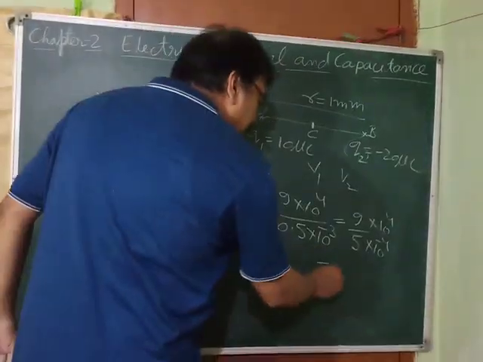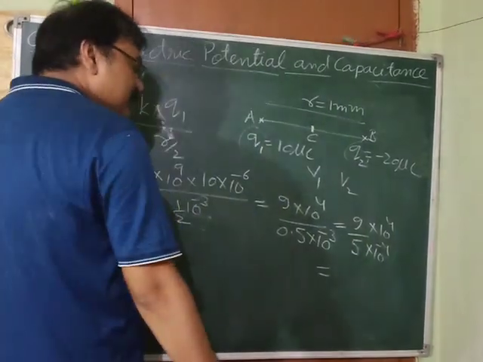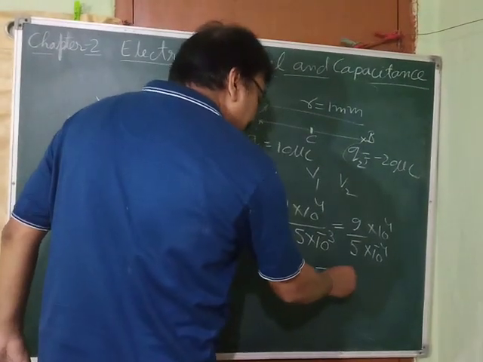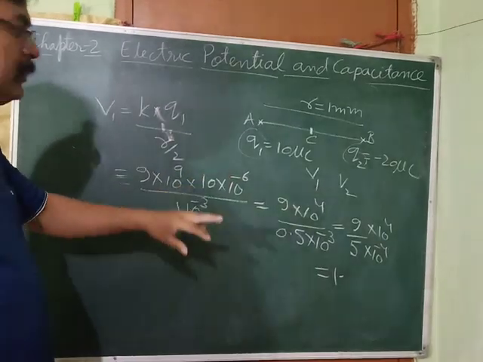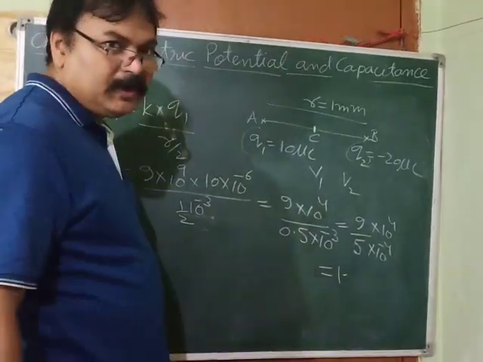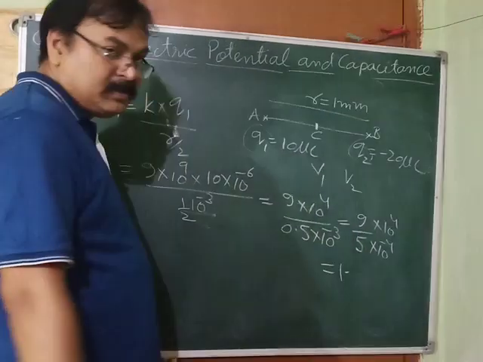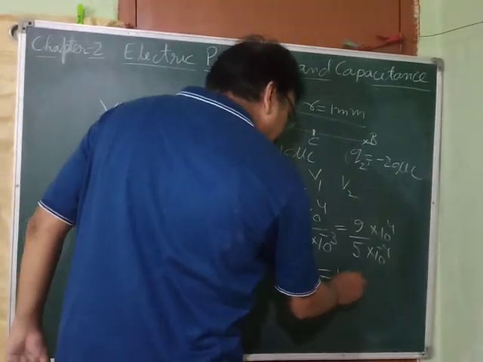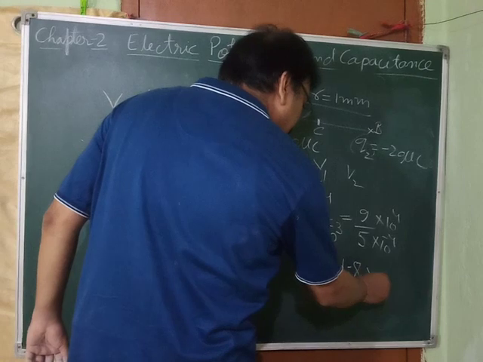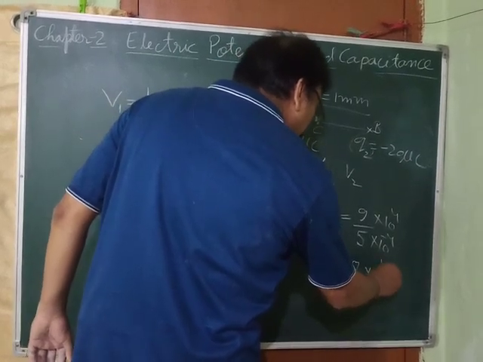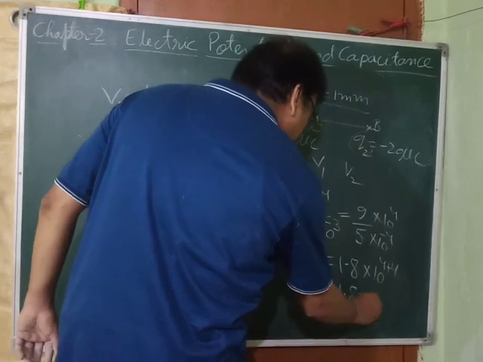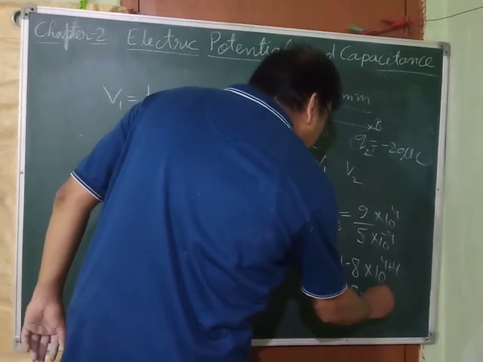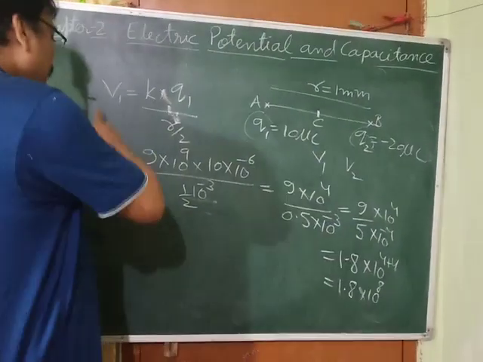We will get 9 by 5. We have to divide this. So 5 1 is 5, 4 is left. Decimal we have placed. So we will get 10, 40, 5 9 is 45, more than that. 5 8 is 40. We got 8 into 10 to the power 4 plus 4, and that is 1.8 into 10 to the power 8.